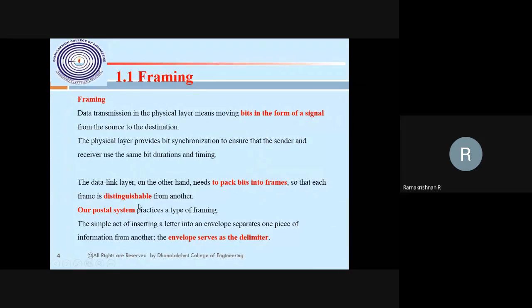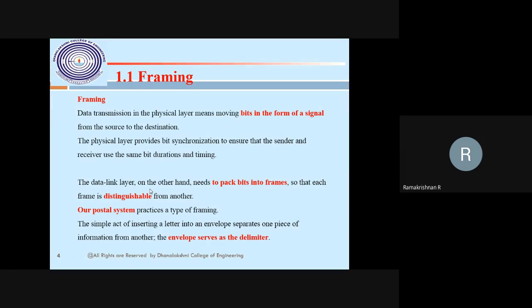Then each frame must be distinguishable from another. That means the 10 MB of data, the 10 MB packet, divided into 2 MB pieces, gives 5 frames. Each and every one of the 5 frames has to be distinguishable: frame 1, frame 2, frame 3, frame 4. That is the order, or frame number. That is the header and trailer.